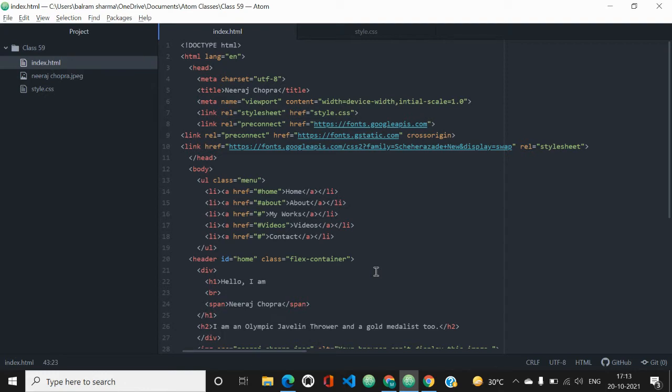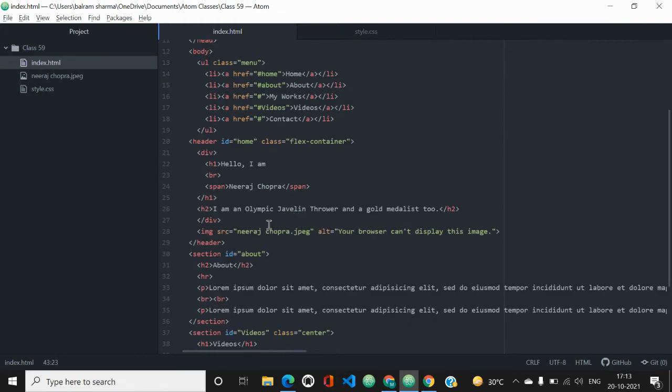So basically we are creating five list items here, that means five ids, which means five sections also. For one, a href is equal to hashtag home, as I have created this id. Then it is home. Then I have closed the anchor tag and the list item. Same you have to do for all five. About, my works, and contact we will create in the next video. Then home, about, my works, videos, and contact.